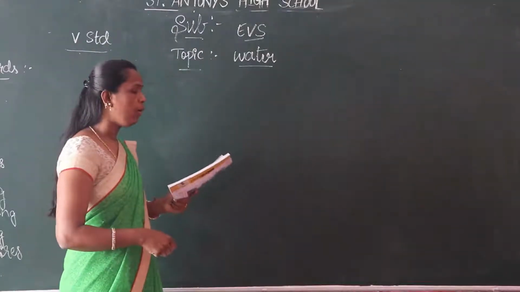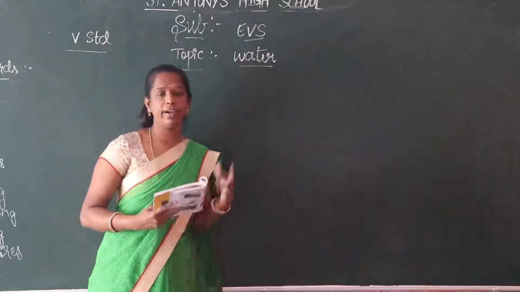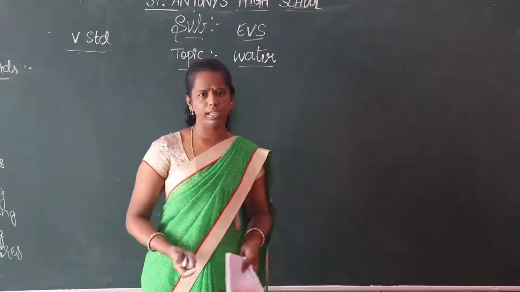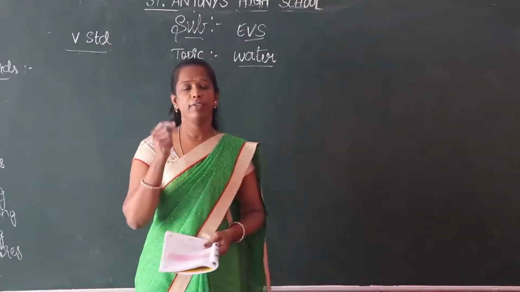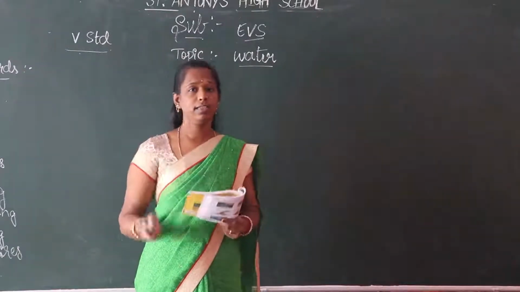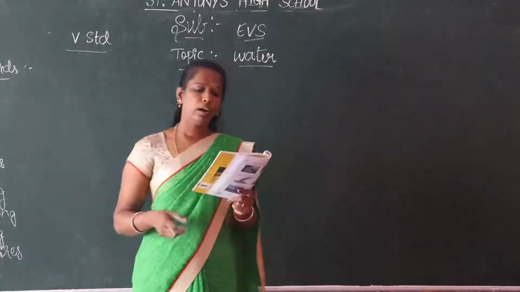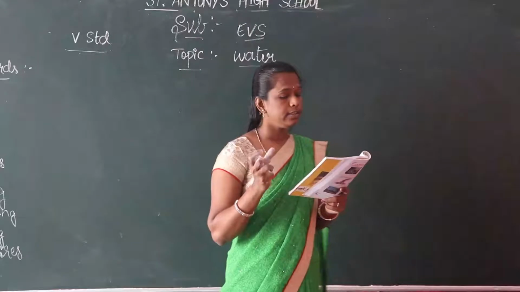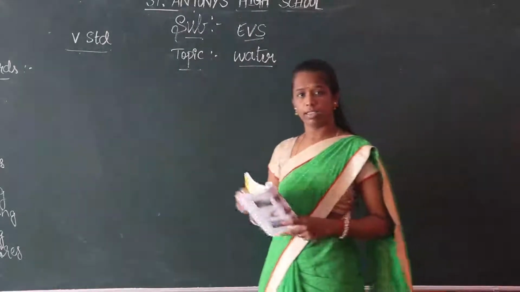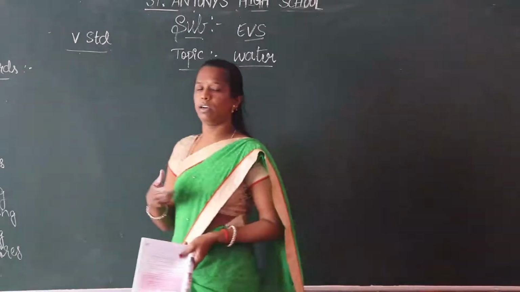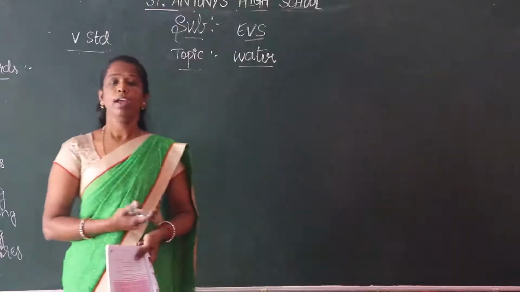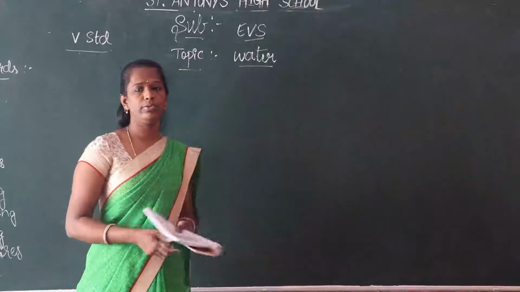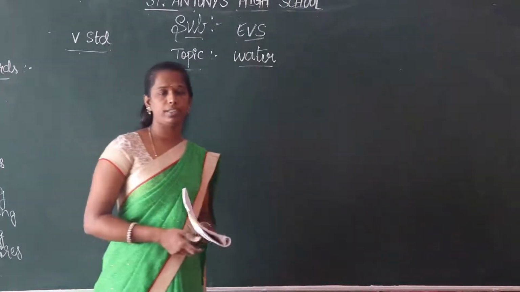Okay children, water is very essential for life and for plants and animals. Without water we can't live. Is it right? Water is a basic need for all, and there are many uses of water. It is used for drinking, bathing, and also for agricultural purposes, industries, etc.